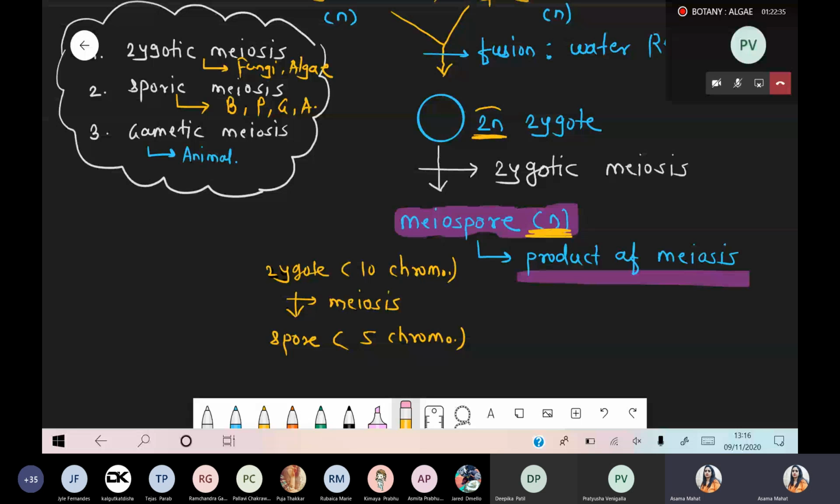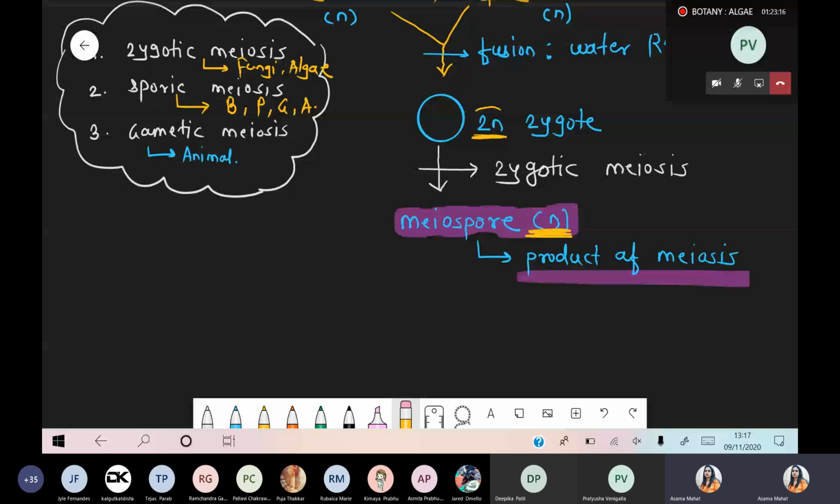Okay, Komal, let me know. A haploid cell never undergoes the meiosis process. Haploid never does meiosis, because meiosis means reductional division. Yes, Komal, I'll discuss that part, sporic meiosis, when we start the bryophytes. But just focus on the zygotic meiosis.